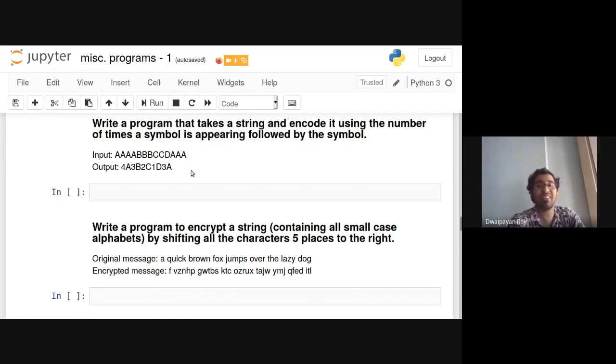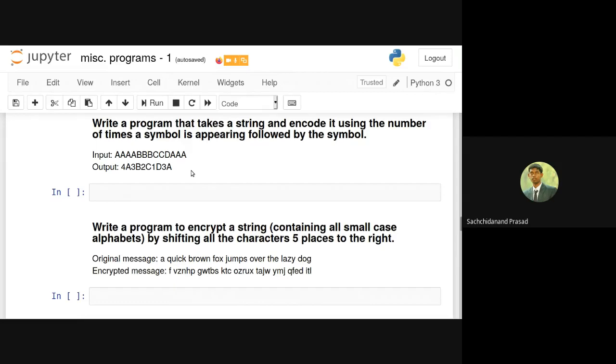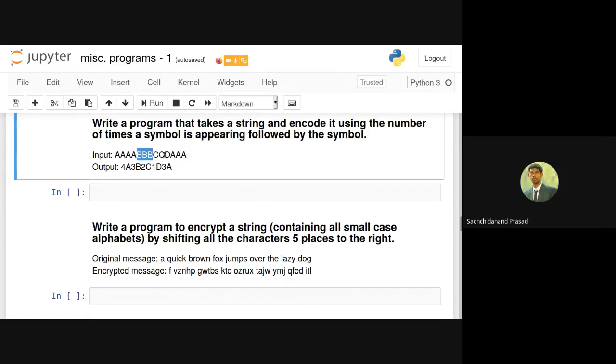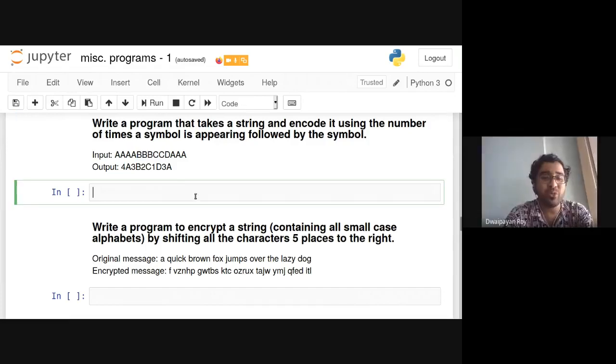Anyone? Sir, I have written it, but there was one problem. I am unable to get the exact output that you got. Basically what I am getting is 4A, then 3A, then 2A, then 4A, then 3B. The program that I have written is unable to increase the i after the first time. Okay, let's quickly write this code.